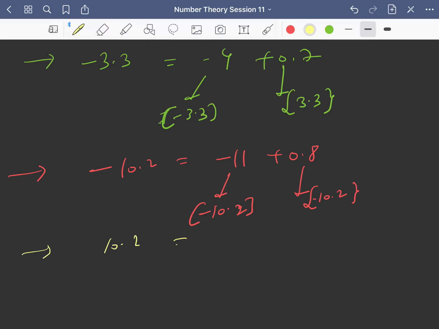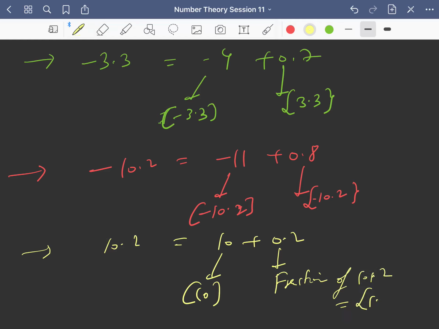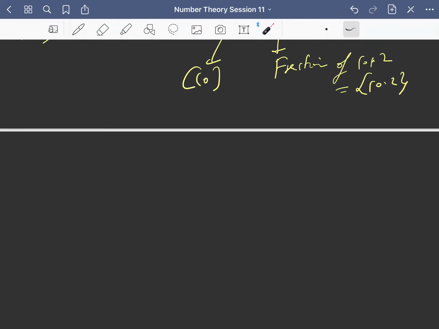If you have 10.2, then you can write it as 10 plus 0.2. So this is the integral part and this is the fractional part of 10.2. So you can see that the fraction part of 10.2 is 0.2, whereas the fraction part of minus 10.2 is 0.8, right? Because the condition on fraction part is that it is always non-negative, right?